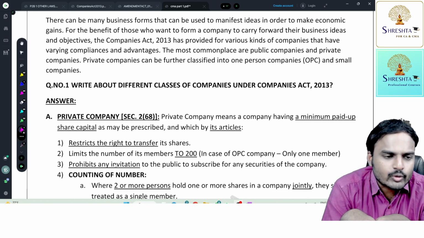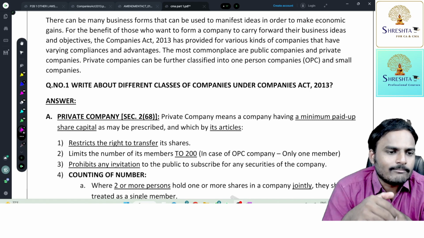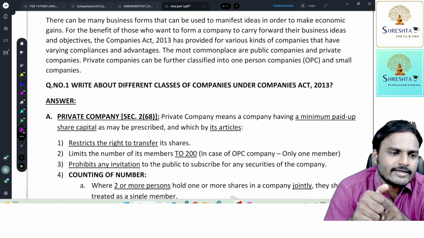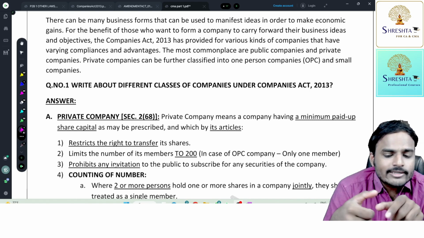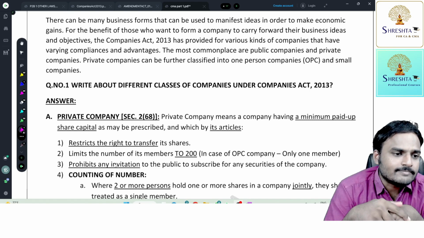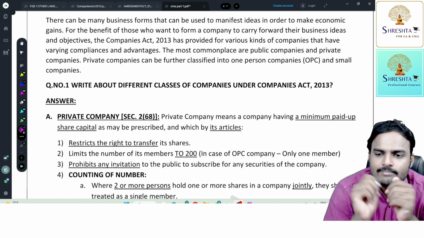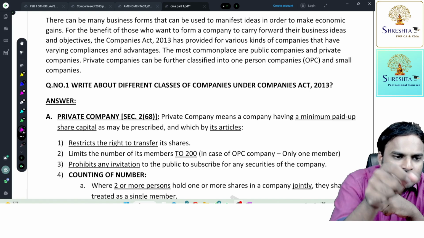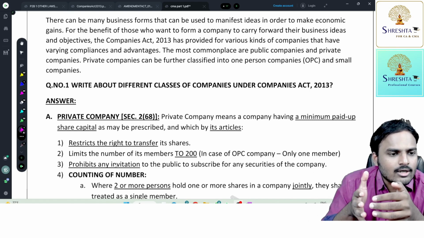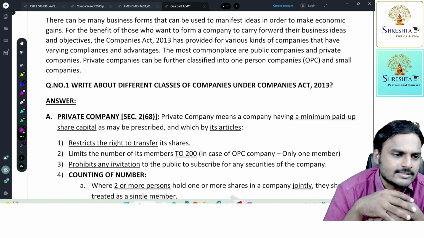The answer is included. Now, when do you become a member, during employment or before employment? During employment, if you become a member, you will be excluded from the count of 200. So before becoming an employee or after retirement, if you become a member, you will be counted for the purpose of 200. So if counted, then I can't go with that number. Suppose today I'm having 199 members. If I include this particular person, I can't issue shares to someone else, because it's house full. 200 members completed. Now you can't go beyond 200 members.